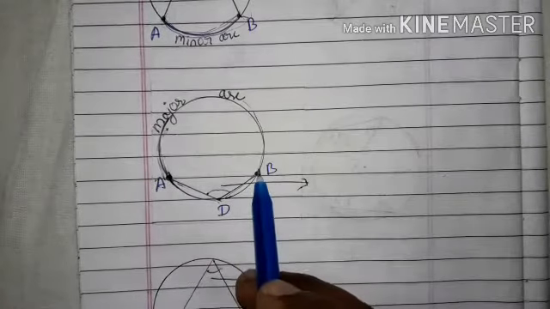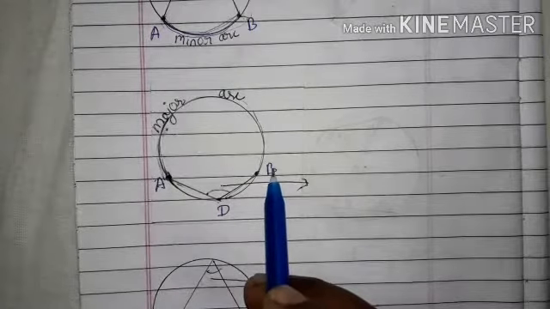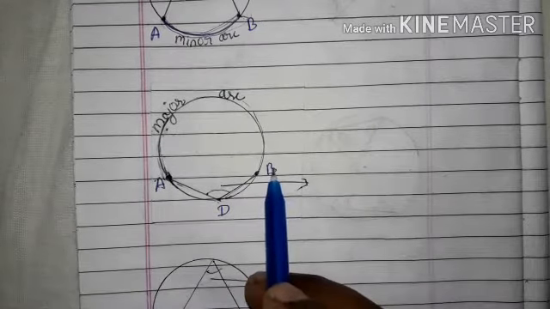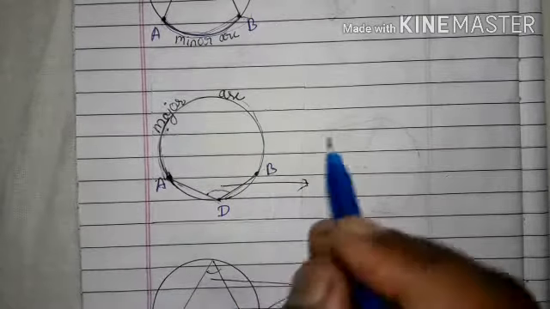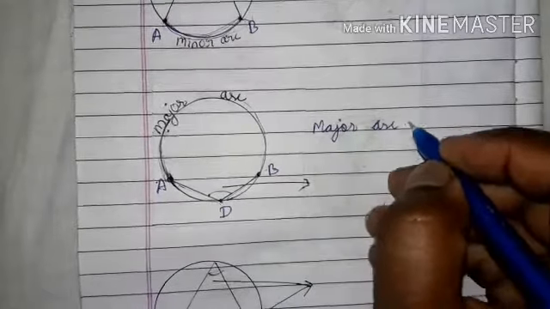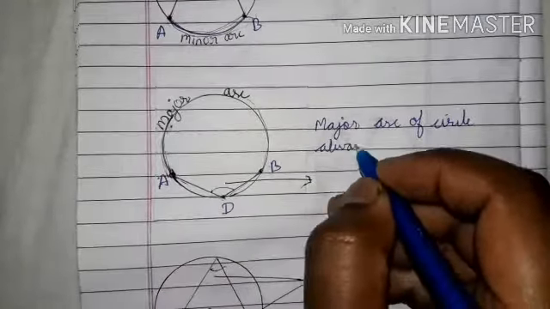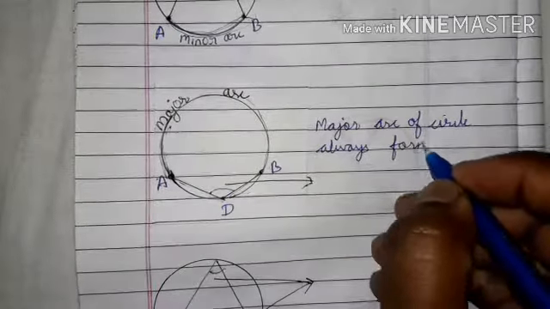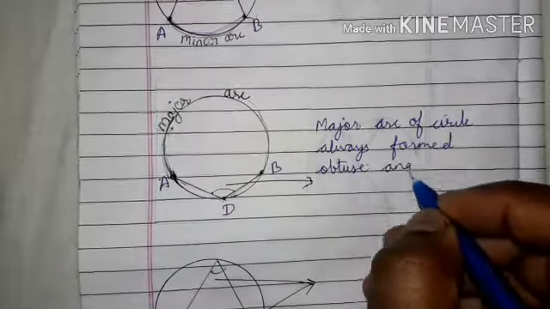Angle ADB is always an obtuse angle. So the major arc of a circle always forms an obtuse angle.